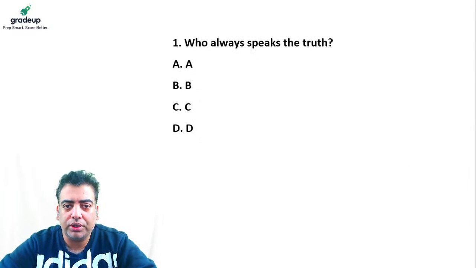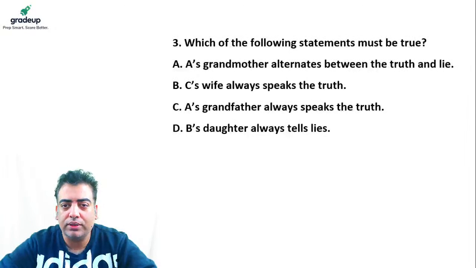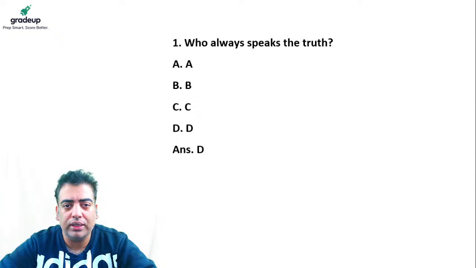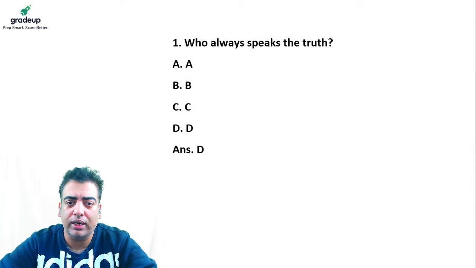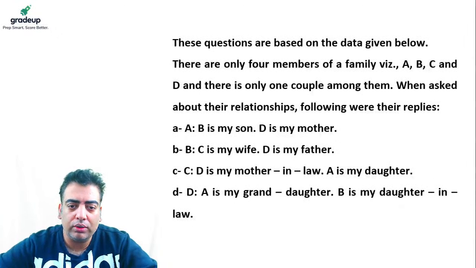So the first question on this set is, who always speaks the truth? So it means there are people who are not always speaking the truth. Second says, how is B related to C? Third says, which of the following statements must be true? So these are the three questions we need to answer. So the first question in itself says that we need to figure out who always speaks the truth. So not all are going to speak the truth.